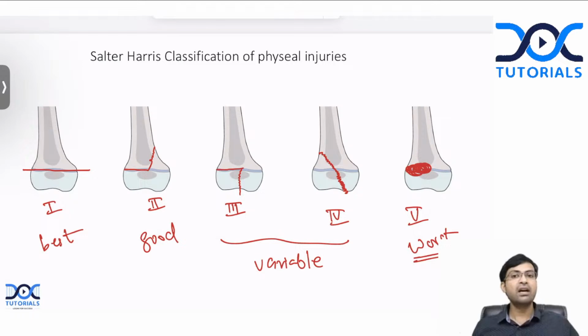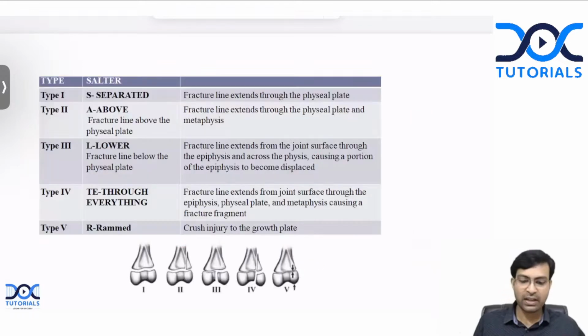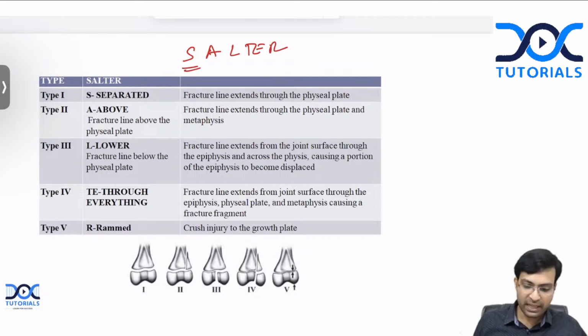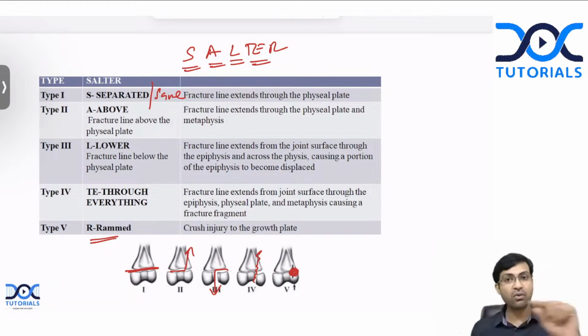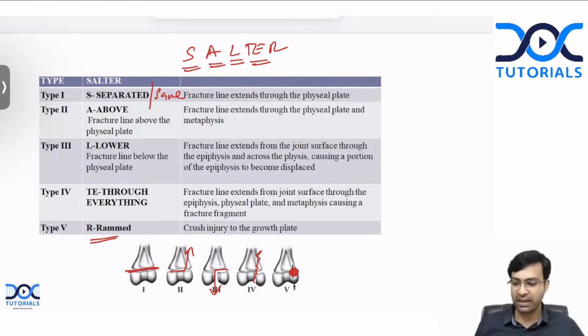Okay. Now, how can you remember this more easily? You can use the mnemonic SALTER. Type 1 is S for slipped or separated or same level, where the fracture line is passing through the physis. A is above, fracture line passing above through the metaphysis. Type 3 is L for lower or below, where the fracture line is passing through the epiphysis. TE is through everything, where the fracture line is passing through all the three layers. And type 5 is R for rammed or crushed, complete destruction of a part or whole of the physis. Okay. So these are the 5 types.